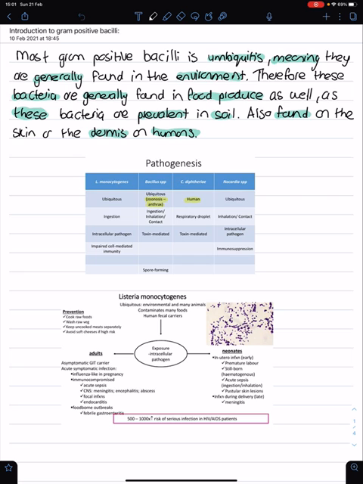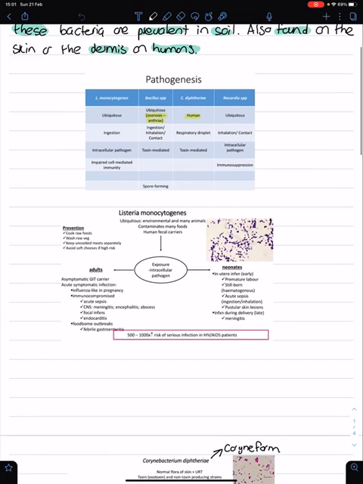Then if you look at Corynebacterium, it is found within humans. The way that it is spread is through respiratory droplets, and it's toxin mediated. Nocardia is also ubiquitous. And the way you get this is through inhalation or direct contact, and it's also an intracellular pathogen and also associated with immunosuppression, such as HIV patients and things like that.